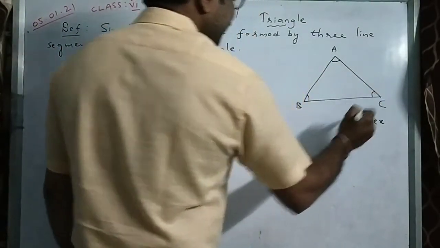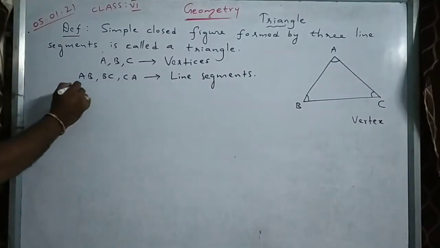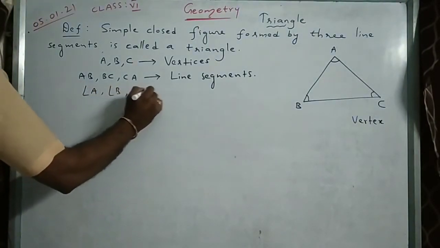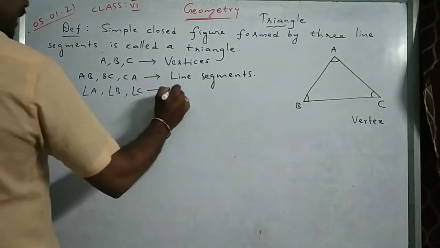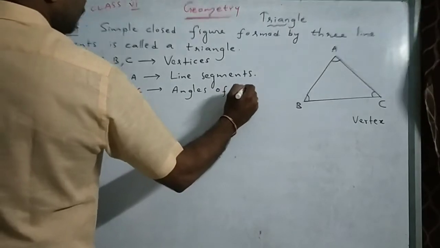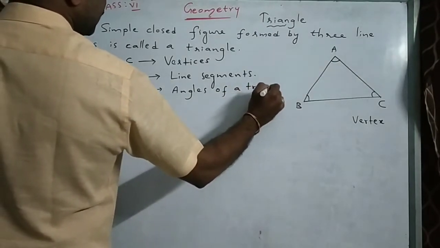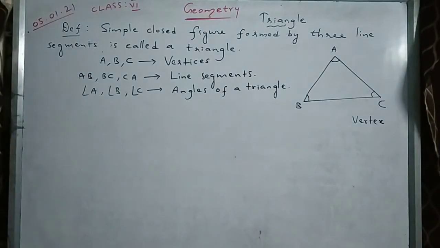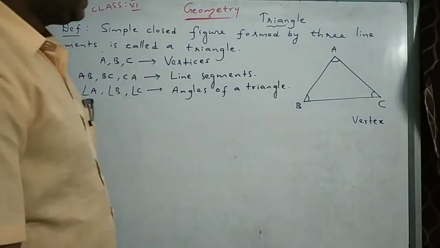What are the three angles? Angle A, angle B, angle C. They are angles of a triangle. Understand? These are the parts of a triangle.